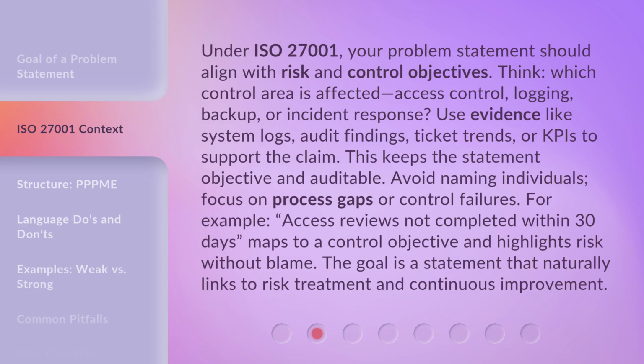Avoid naming individuals. Focus on process gaps or control failures. For example, access reviews not completed within 30 days maps to a control objective and highlights risk without blame. The goal is a statement that naturally links to risk treatment and continuous improvement.